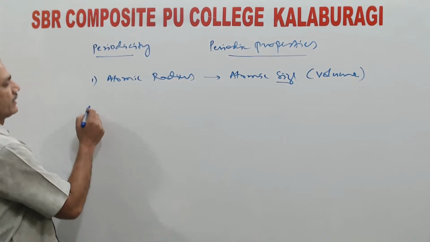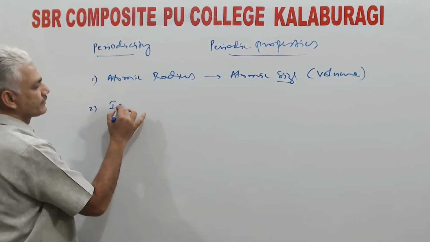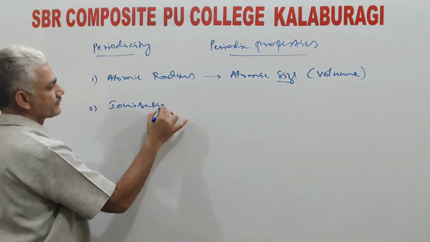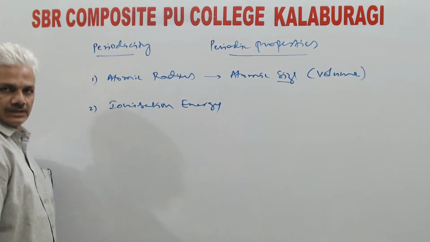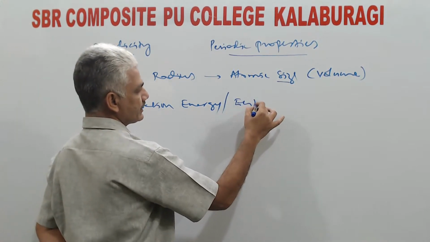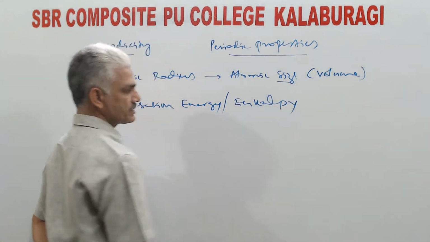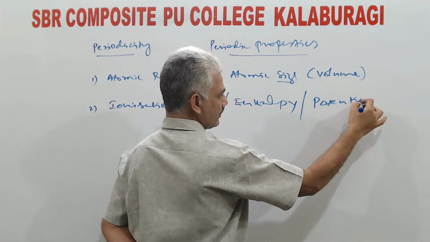Right? Then, second property is ionization energy. Ionization energy is sometimes also referred to as ionization enthalpy as well as ionization potential.